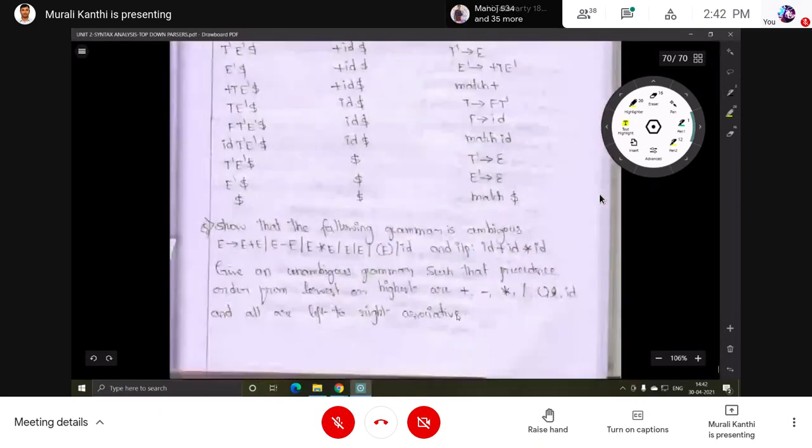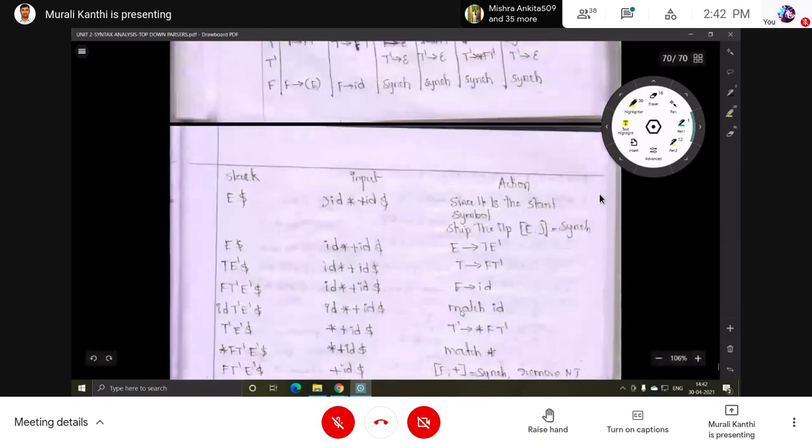So many examples are there in this material. If you prepare this material for external, for mid, it's more than enough. So 10 grammars are given. For these 10 grammars, you can construct the predictive parsing table, or you can find out the first and follow sets. Okay, these 10 grammars are enough.